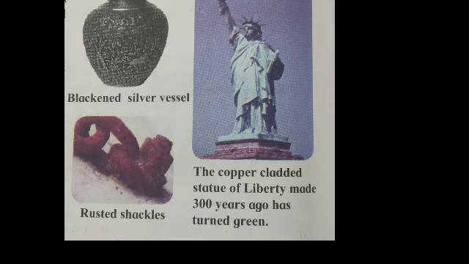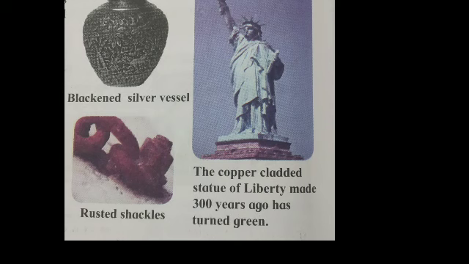Iron reacts with moist air and a deposit of reddish substance forms on it. This substance is called rust. Carbon dioxide in moist air reacts with the surface of copper vessel.